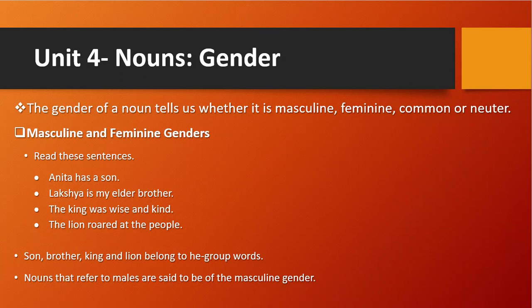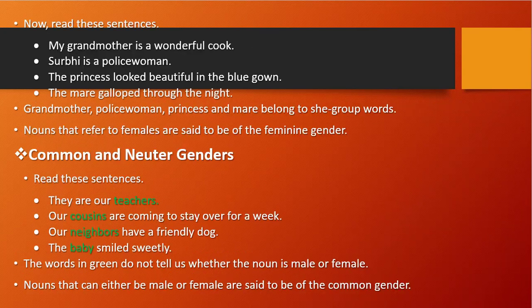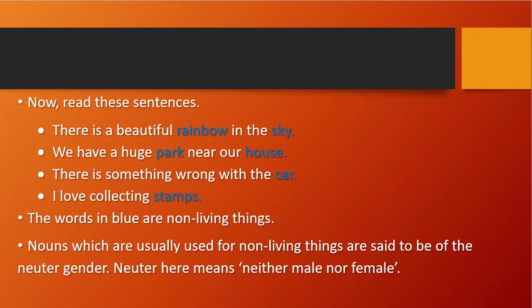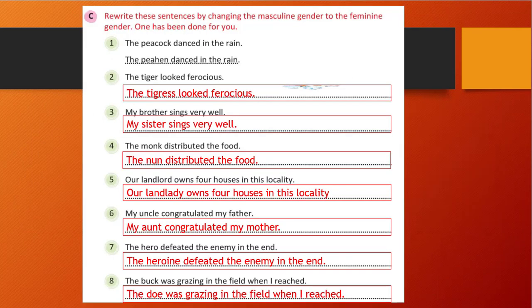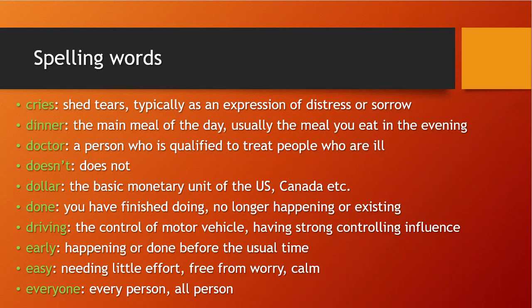I have explained that masculine is a he type, feminine is a she type. Common does not tell whether it is female or male, and neuter gender is neither male nor female. It is a non-living thing. Whenever non-living things are there, like our mobile or computer or TV, those are non-living things. So those all come in neuter gender. After that, we have seen some examples, and then we have seen the spelling words.